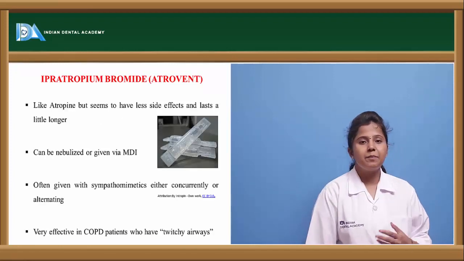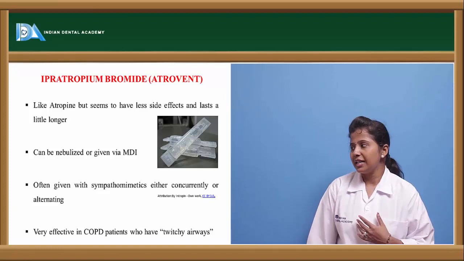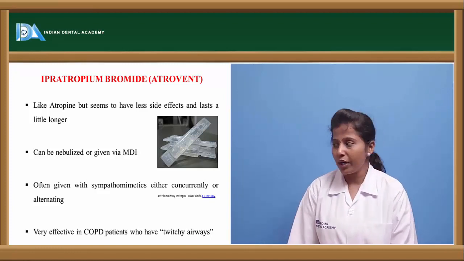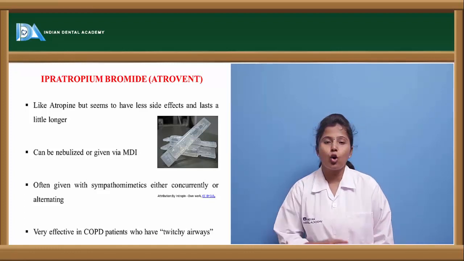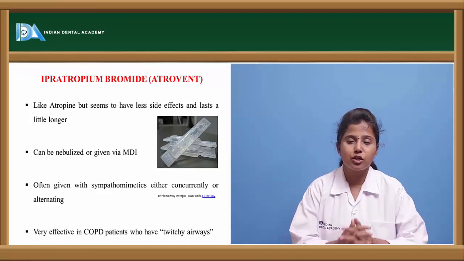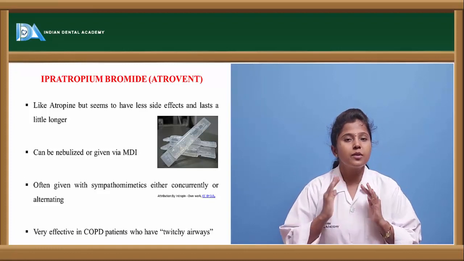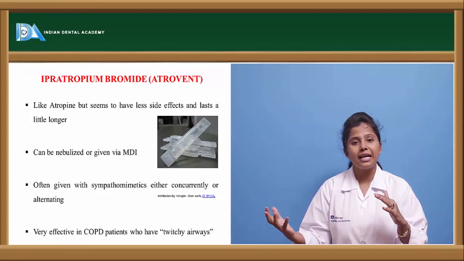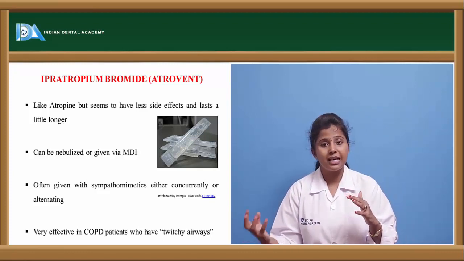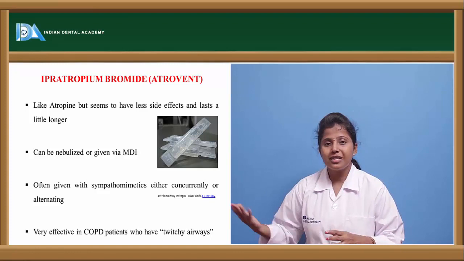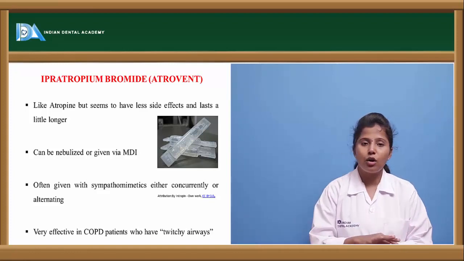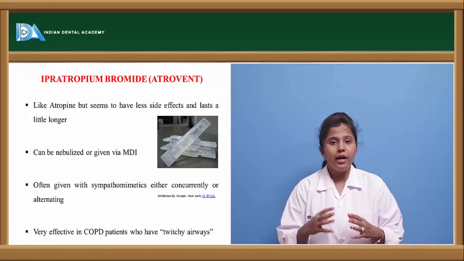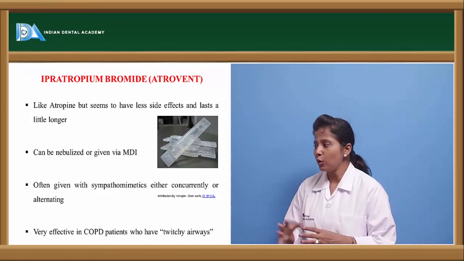The other drug is ipratropium bromide, marketed as Atrovent. Ipratropium bromide shows almost the same pharmacological actions as atropine. As I told you, atropine is a prototype drug, and the other antimuscarinic drugs mimic the actions of atropine. Ipratropium bromide has the actions of atropine, but it has lesser side effects when compared to atropine.